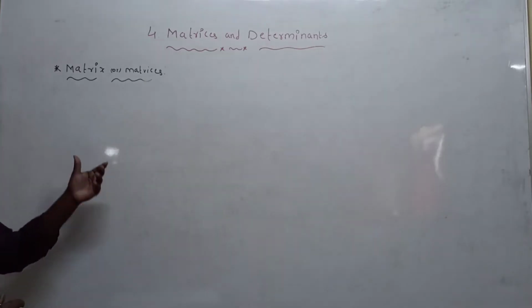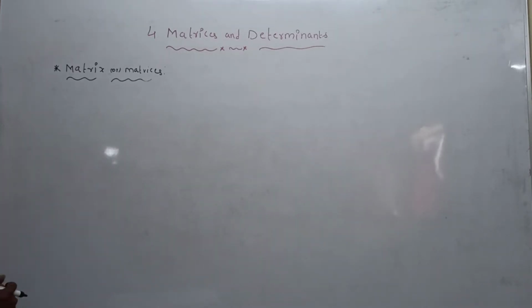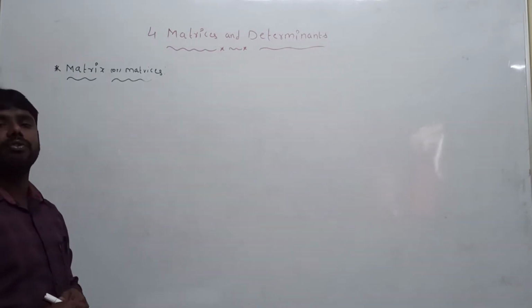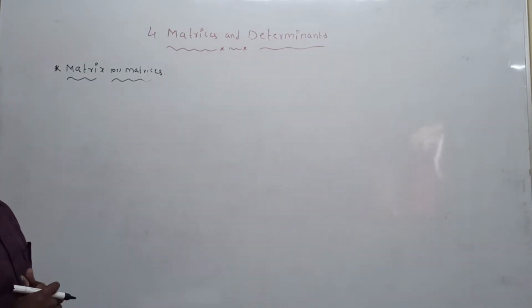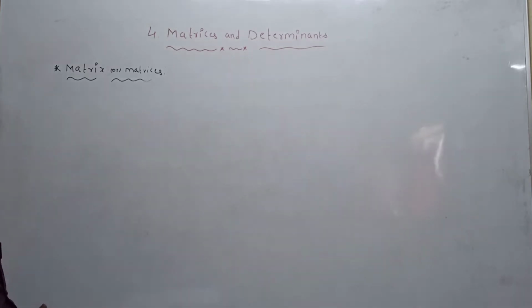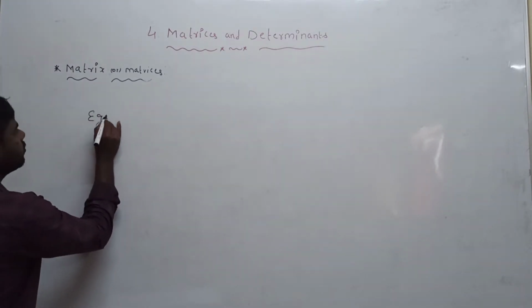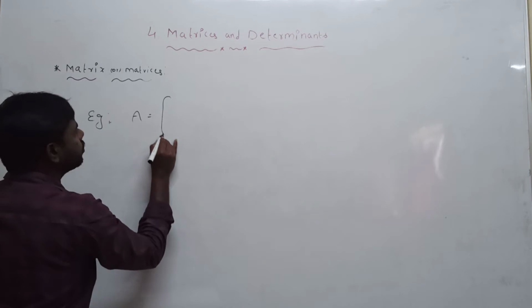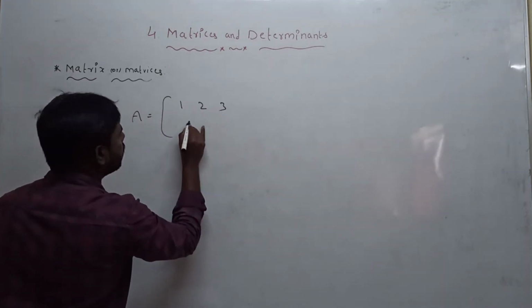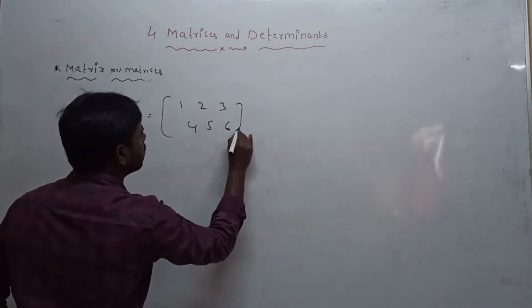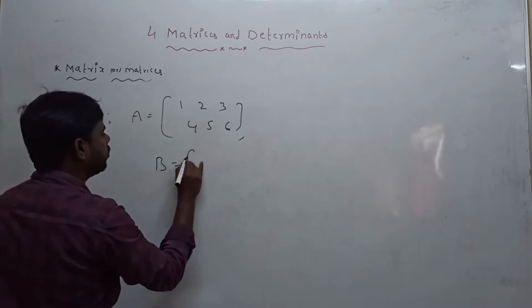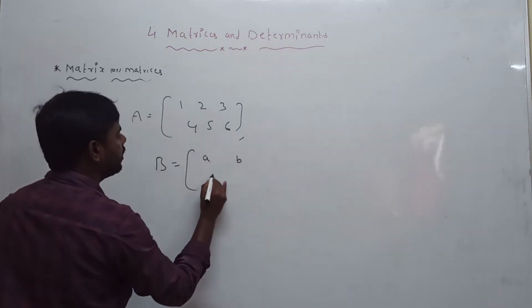It is called a matrix. What is the definition of a matrix? A matrix is a rectangular arrangement of rows and columns within a bracket. It is called a matrix. For example, capital A is equal to, suppose you take the elements 1, 2, 3, 4, 5, 6. One more example is B is equal to a, b, c, d, e.